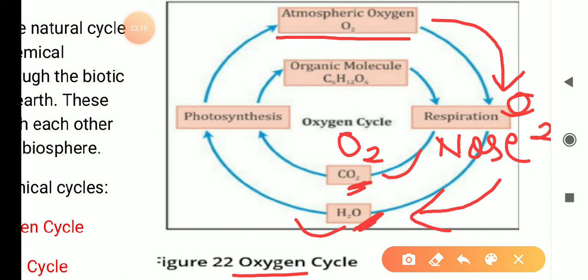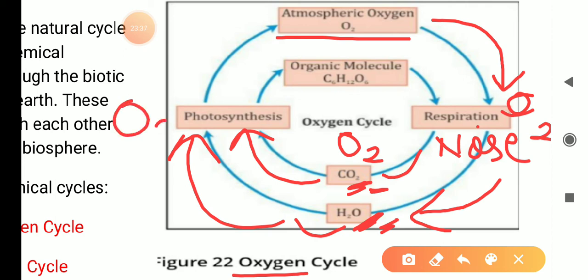So from our body the oxygen has come back to the air again. Now when the plants do photosynthesis, we know plants take carbon dioxide for the process of photosynthesis, so they will take this oxygen.